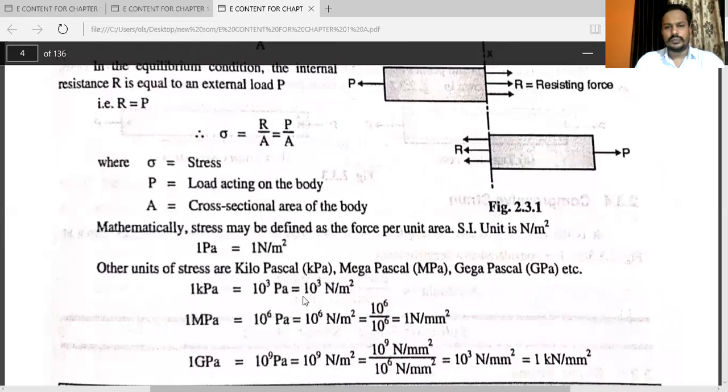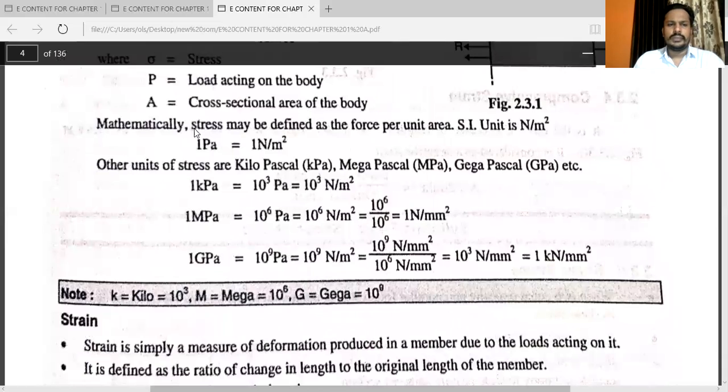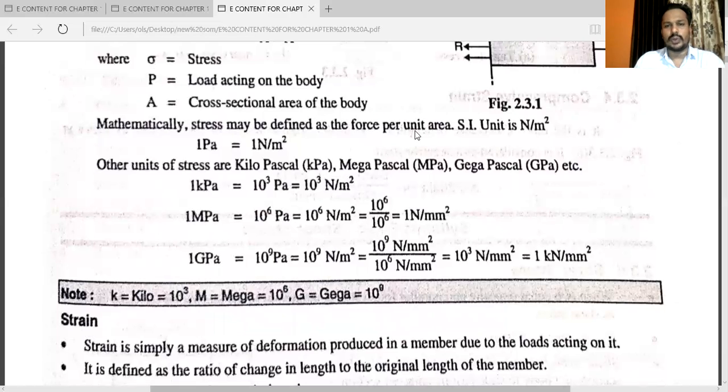Mathematically, stress may be defined as force per unit cross-sectional area. We know that the SI unit of force is Newton and the unit of area is meter square. So the unit will be Newton per meter square.